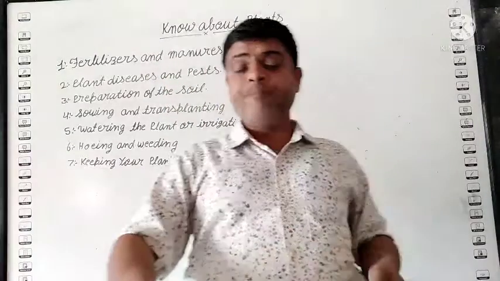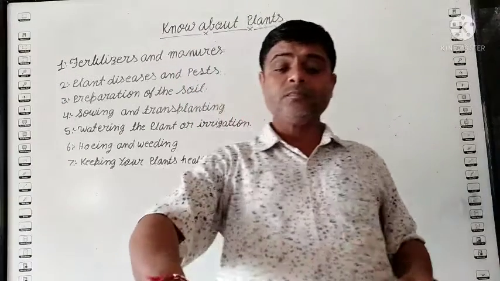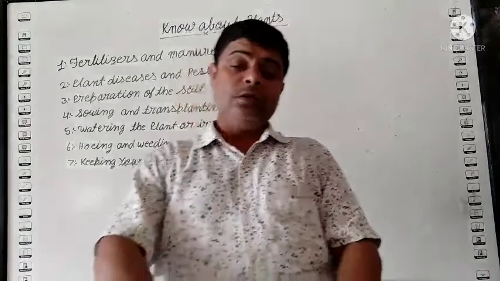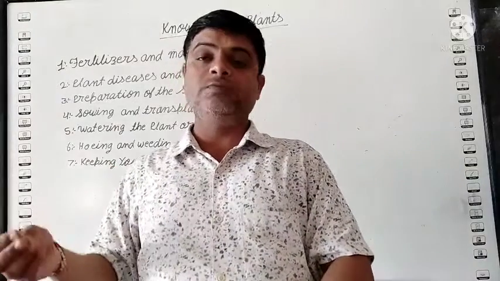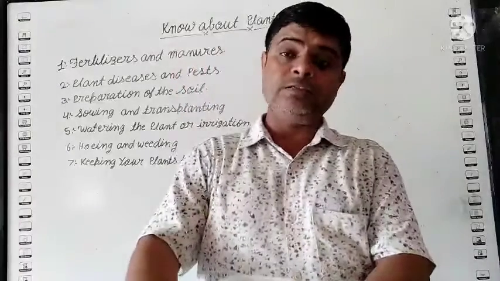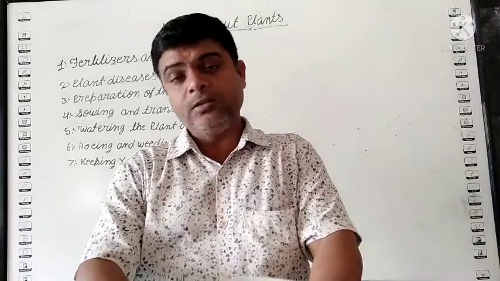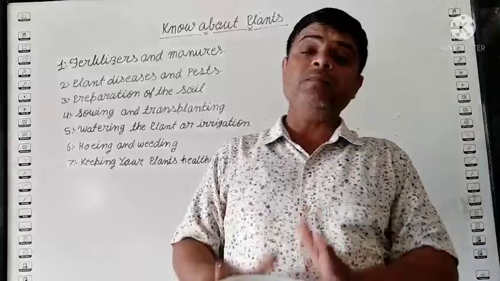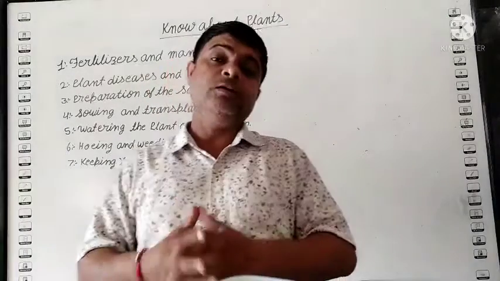After this, the last point is keeping your plant healthy. How do you keep your plant healthy? Healthy crops give healthy fruit, a large amount of fruit. So your duty is to remove the weeds from the plants from time to time. If you see any insect or fungus develop, then spray insecticide or fungicide. If the plant needs water, then provide the water. If you do this, your plant becomes healthy, and if the plant becomes healthy, you get a good crop, good fruit, good vegetables.